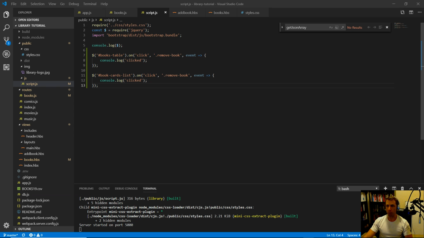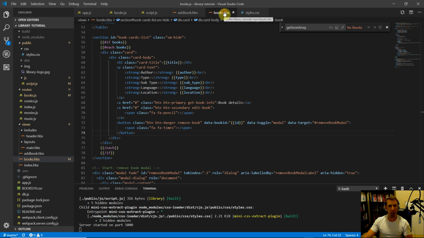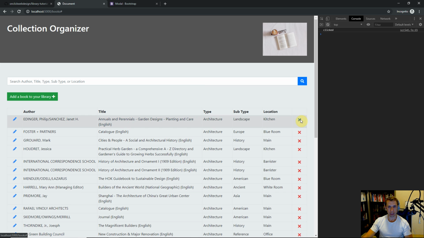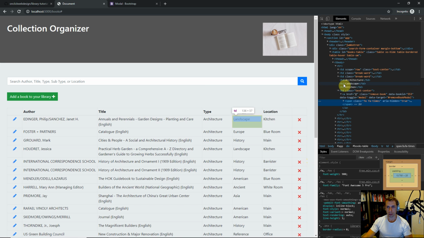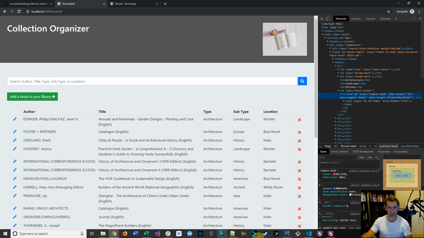So we need to be able to pass to our route here the ID of which book we want to get rid of, right? So if we remember in our books template, we set the ID of each book into this data attribute. So if we go back to the page, we can actually inspect and see that. If we right click this button and click inspect, we'll see up here, data-book-ID 553. So this is the ID of this book that we need to pass if we want to remove it. So let's see how we can do that in our client-side script.